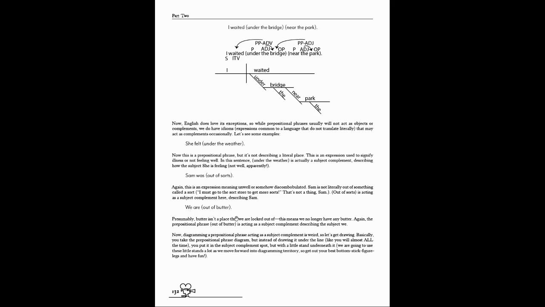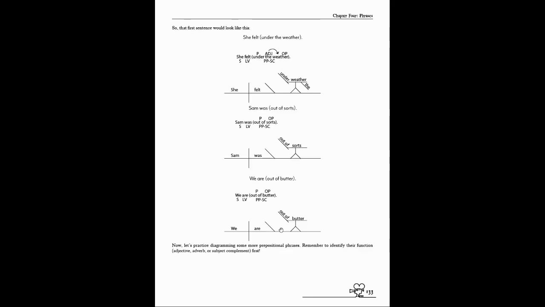So when you diagram a prepositional phrase that's acting as a subject complement, it gets weird, but diagramming itself gets weird. So just join me on this wonderful drawing example. What you do is you draw a little stand. It's like you're drawing a person, a stick figure, but just the bottom half. And their head is where the diagram goes. Wherever the flat line on the diagram is, that's where it goes. So you're going to draw like a little half a stick man. We'll call it a stand.